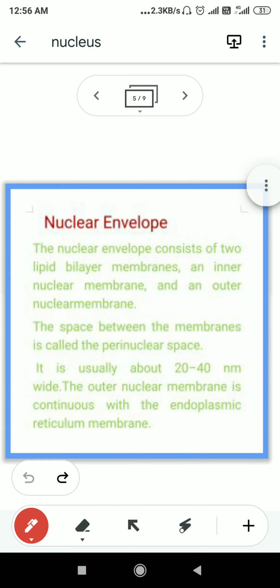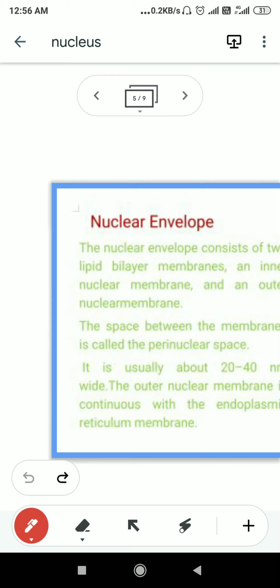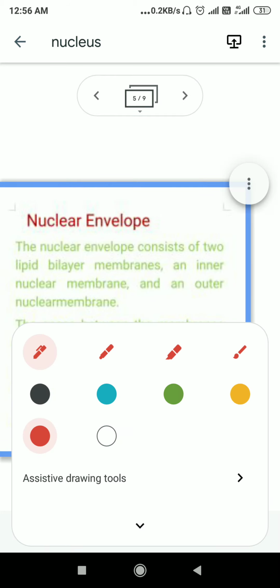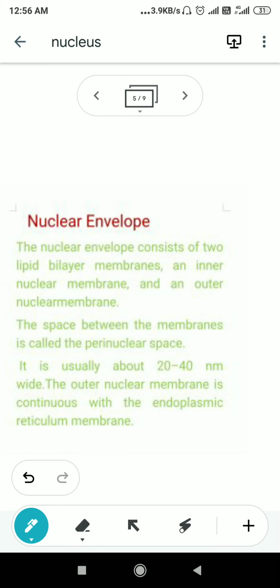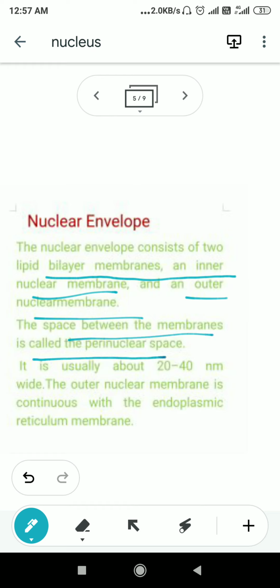So here you can see the nuclear envelope consists of two lipid bilayer membranes, an inner nuclear membrane and an outer nuclear membrane, and the space between the membranes is called perinuclear space.